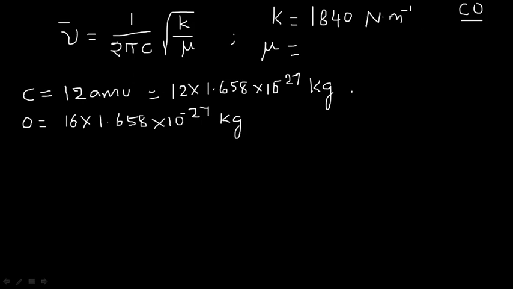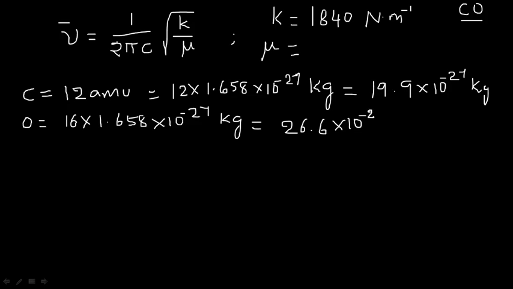Now, this value will come out to be 19.9 into 10 to the power of minus 27 kilogram, and this value will be equal to 26.6 into 10 to the power of minus 27 kilograms.